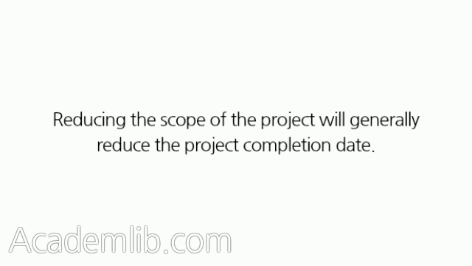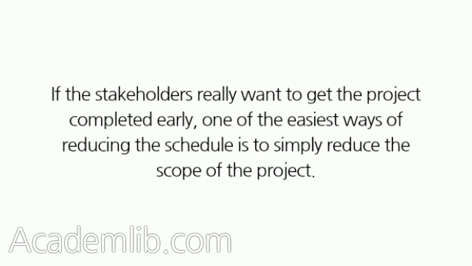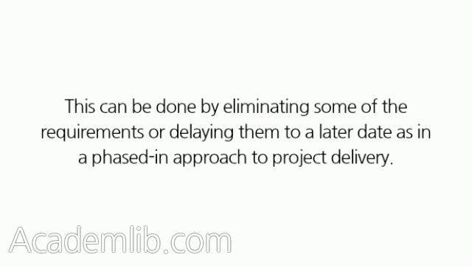There are many means of crashing a schedule. Reducing the scope of the project will generally reduce the project completion date. If the stakeholders really want to get the project completed early, one of the easiest ways of reducing the schedule is to simply reduce the scope of the project. This can be done by eliminating some of the requirements or delaying them to a later date as in a phased-in approach to project delivery.